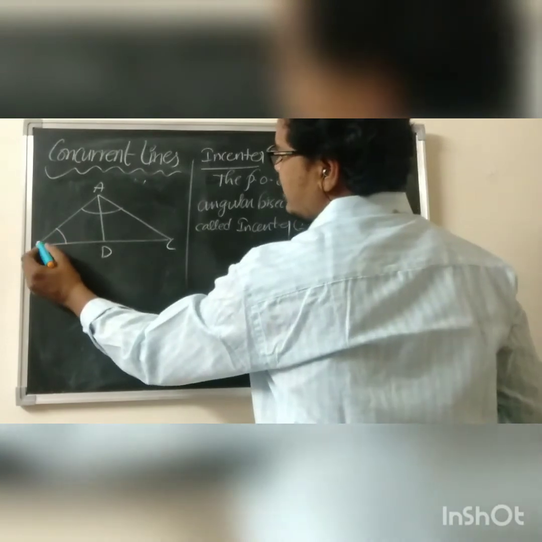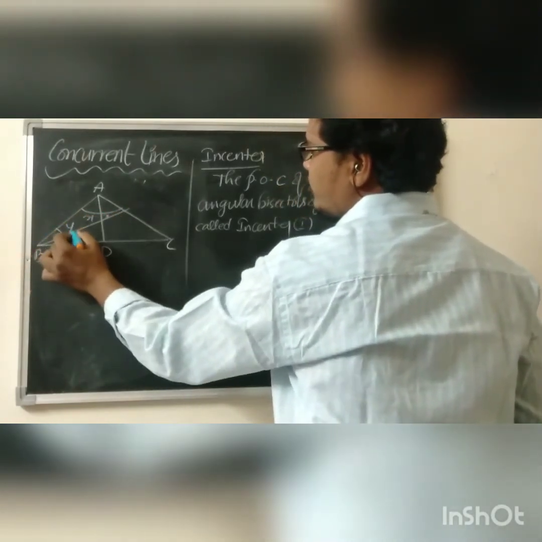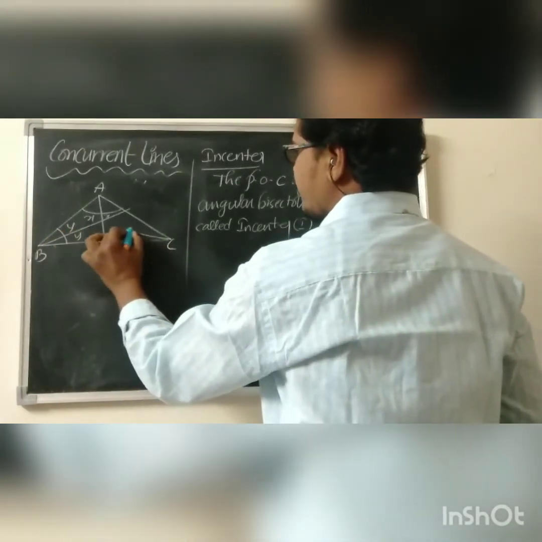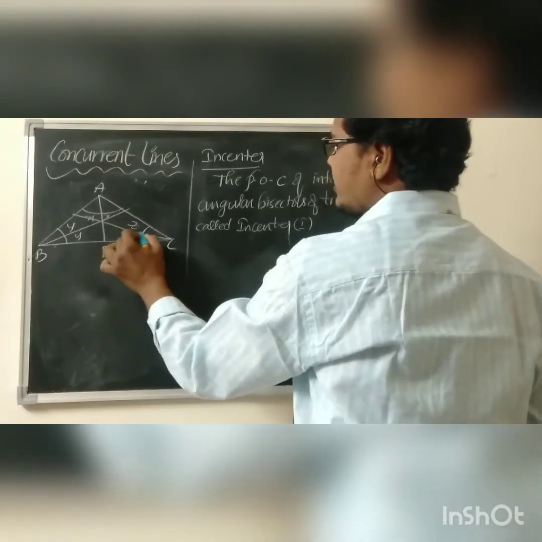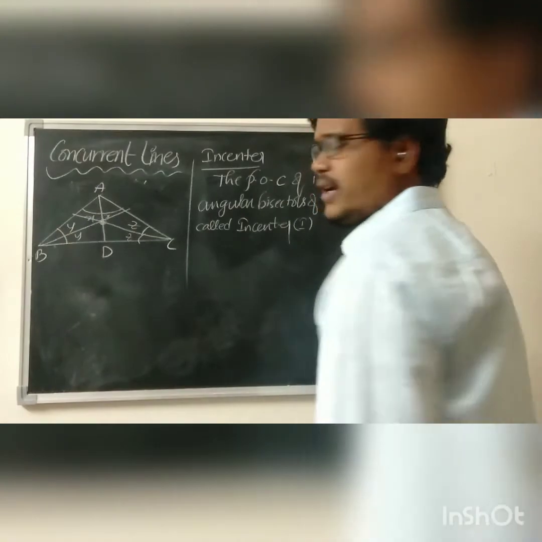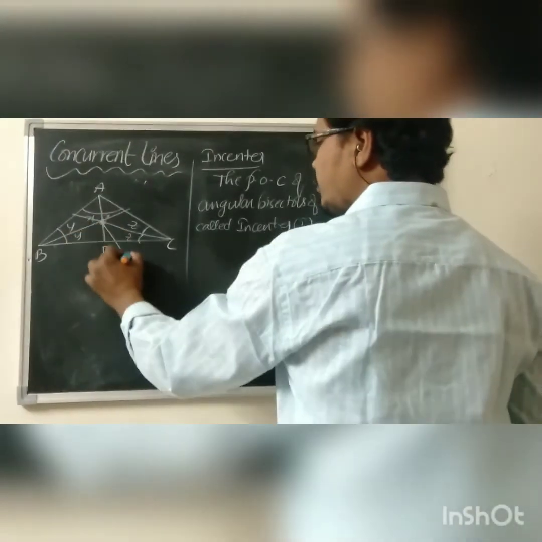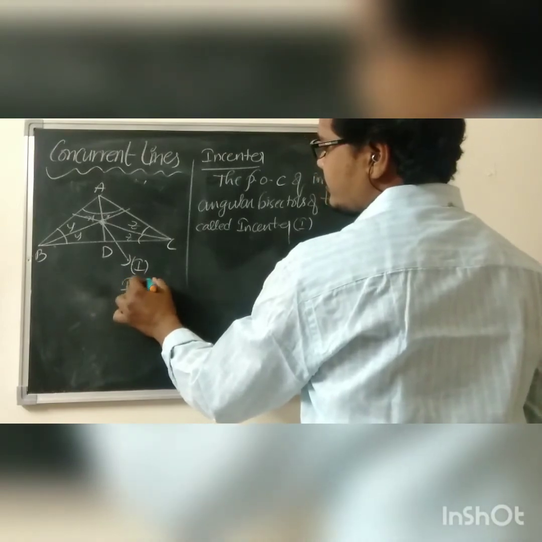We have B, and there is a line passing through B, also dividing angle B into two equal parts, as well as from C onwards we have one more line that divides C into two equal parts. See, these three lines meet at one common point. That point of concurrence we call incenter. What do we call it, Nana? Incenter.